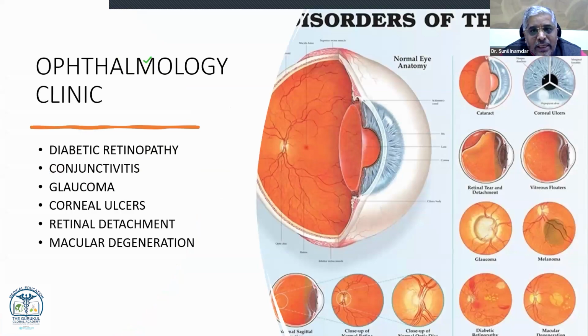So in the ophthalmology clinic also, people can now see retinal problems, diabetic retinopathy, and other problems that we can treat well with our treatment, like corneal ulcers, retinal detachment, or macular degeneration patients. With Snehapan and other medicines, there are so many patients in our clinic who have given good results. We have studied it with doctors also. We check their reports, and these patients definitely get good results.